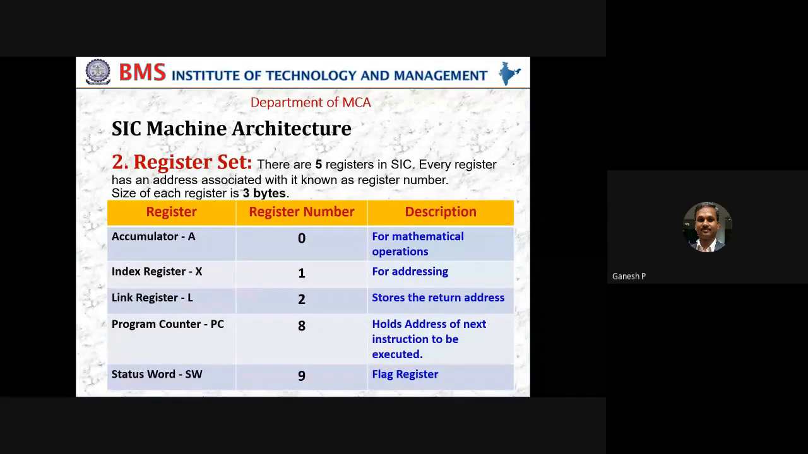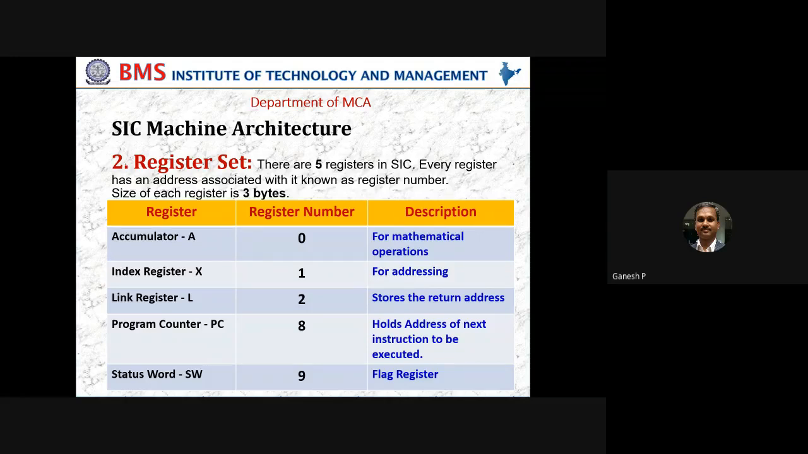If that has to be given, we need to have a register which is going to be called L, that is the link register. The main purpose of the link register is to store the return address. Return address means the address to return from a called function to the calling function. That is the main purpose of the link register, whose number is 2.